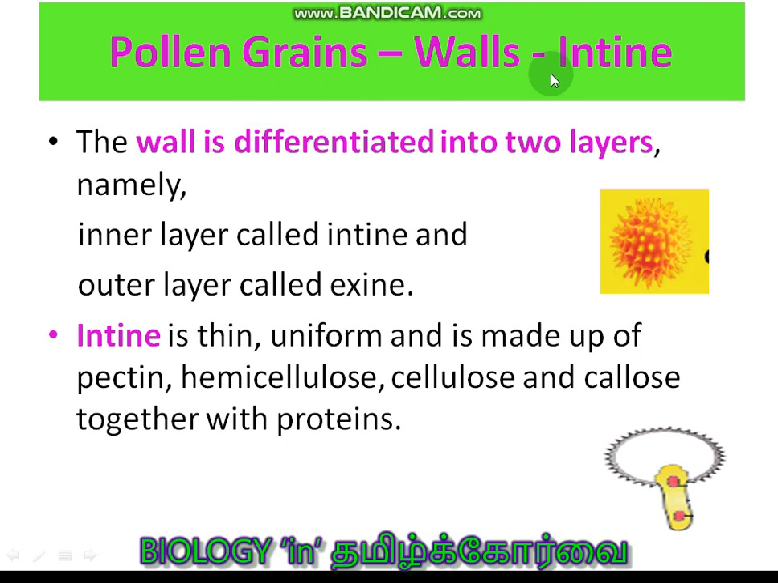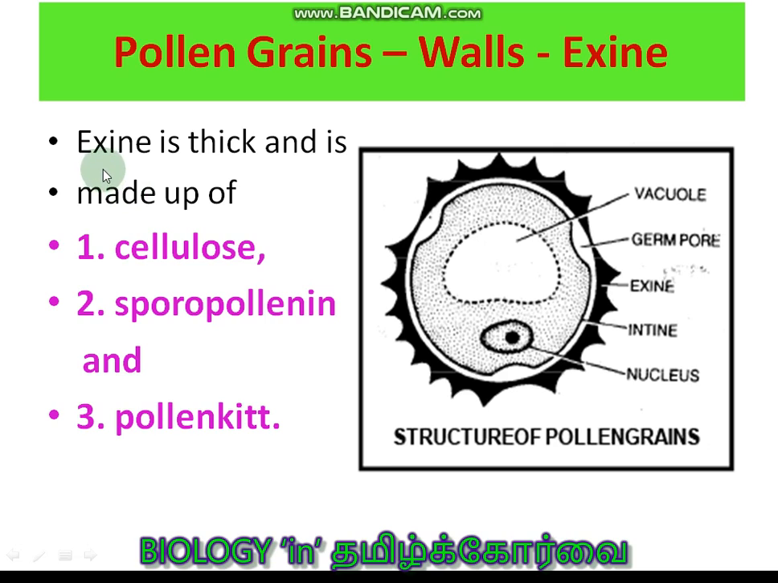Pollen grain consists of two walls. Inner wall is intine, outer wall is exine. Intine, inner wall. The question can be created here. What is the composition of intine? So a neat question: A pectin, B hemicellulose, C cellulose, D callose. Likewise, they can ask the group A, B, C, D are correct, A, B, C correct.